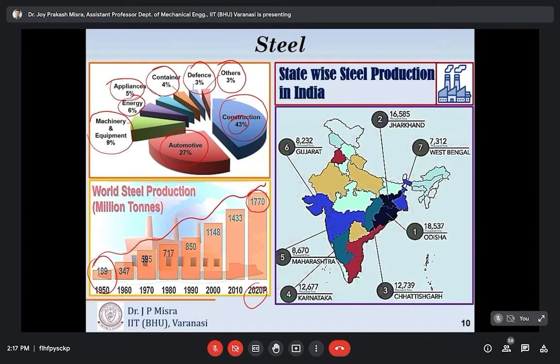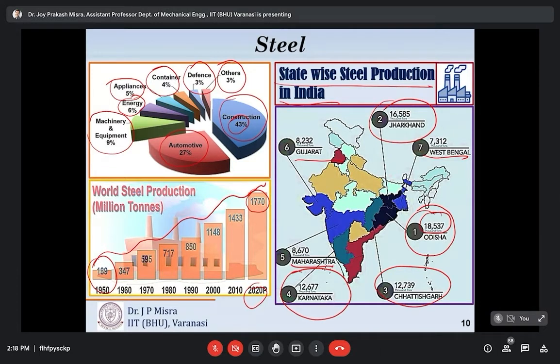Here the state-wise steel production in our country is depicted, and the major player is Odisha, which produces near about 18,537, and next is Jharkhand, followed by Chhattisgarh and Karnataka. Besides these states, West Bengal, Gujarat, and Maharashtra also participate in producing steels.